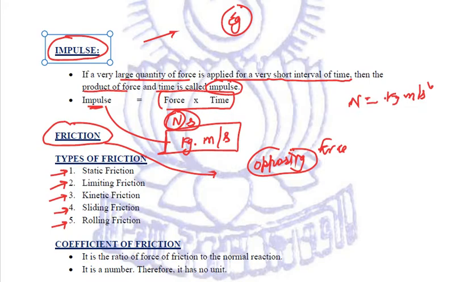Static friction. Now, static friction basically comes into play when a body tends to move or slide over the surface of another body, right? It just tends, it is starting to move. Actual motion has not yet started. So in static friction we need to relate that the actual motion has not yet started. So that frictional force is a self-adjusting force, it is self-adjusting because it becomes equal to the applied force.